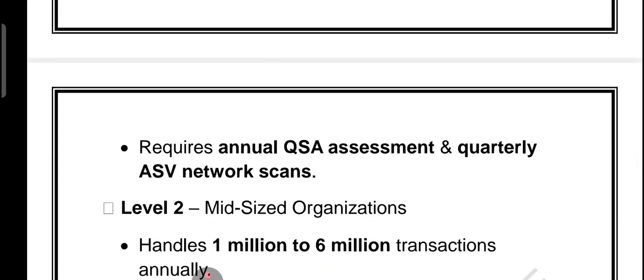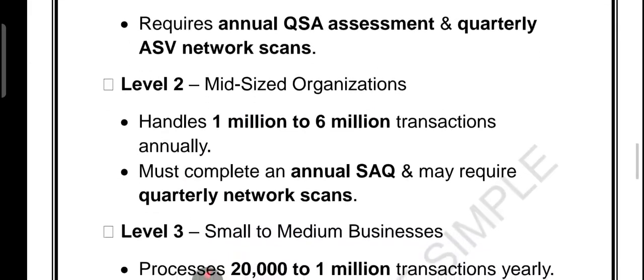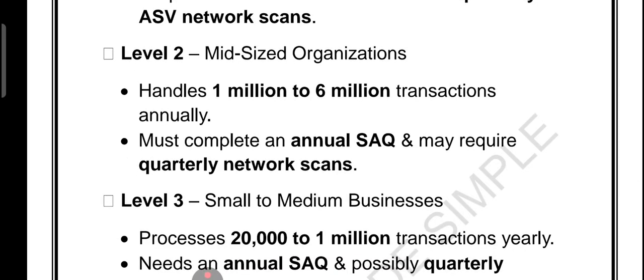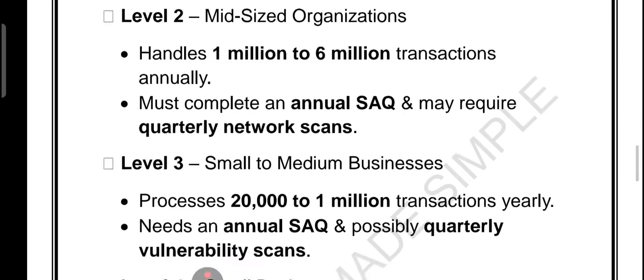Full QSA assessment and quarterly network scan. Level 2 is the mid-size organization. So here we have 1 to 6 million transactions per year. So you must do an SAQ. What is SAQ? Annual self-assessment and sometimes quarterly scan.